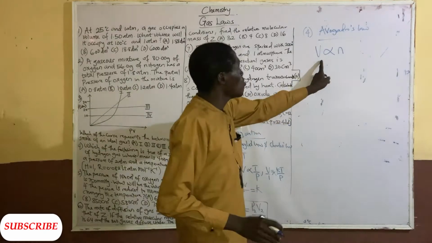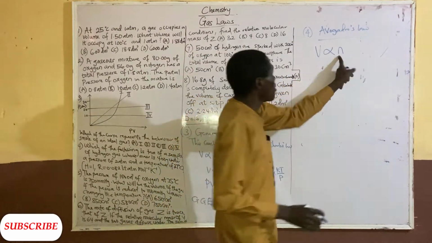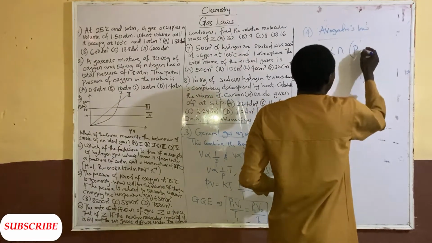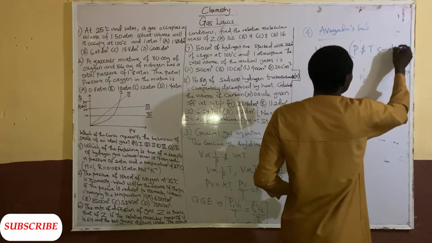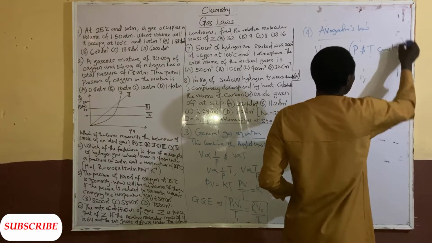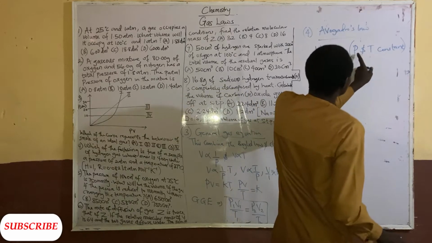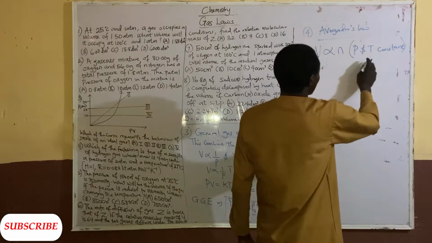So the volume of a gas is directly proportional to the number of molecules of that gas, provided that the pressure and the temperature are constant.